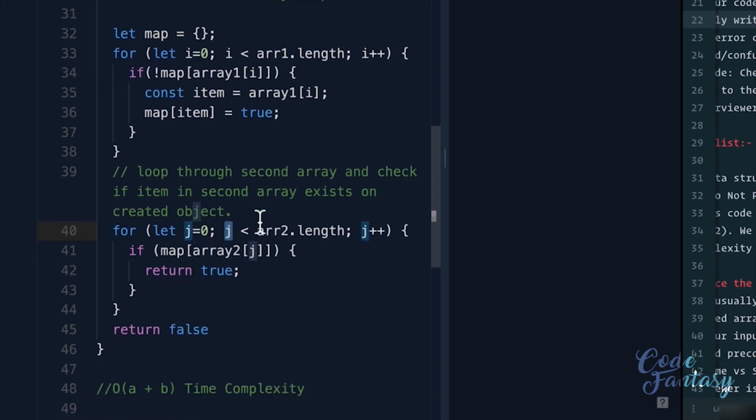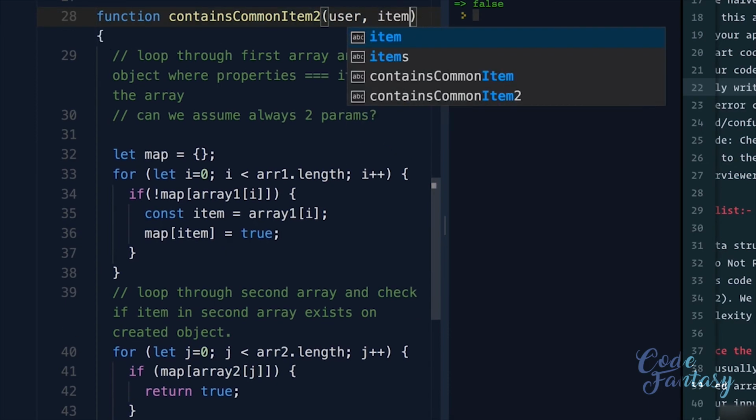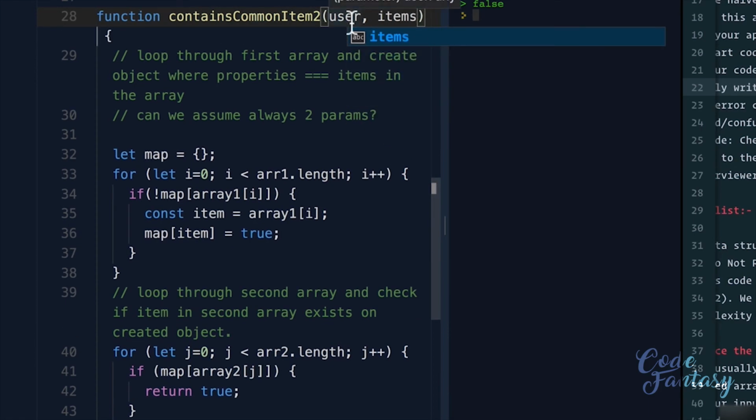And although I'm using I and J exactly here, this is being used for loops. And for loops, using I here is okay because it is a bit of a standard, especially in JavaScript. And these are just simply indexes. But perhaps if these parameters had meanings, such as maybe this was the user array and this was the items array, naming these as more useful, more meaningful variables or parameters might be better.